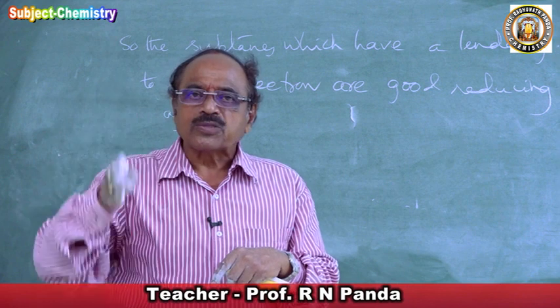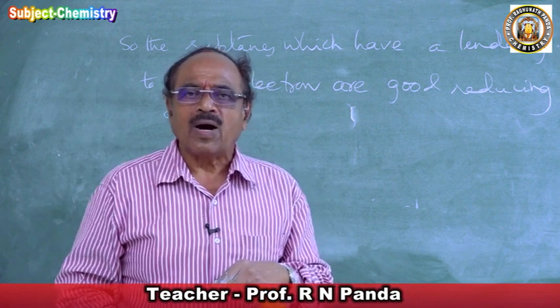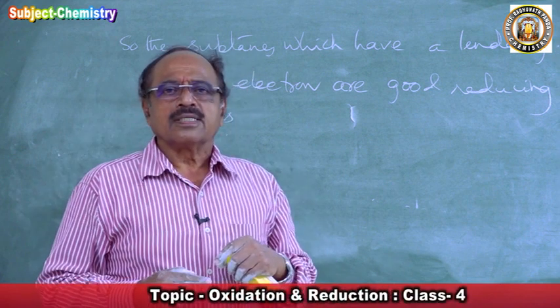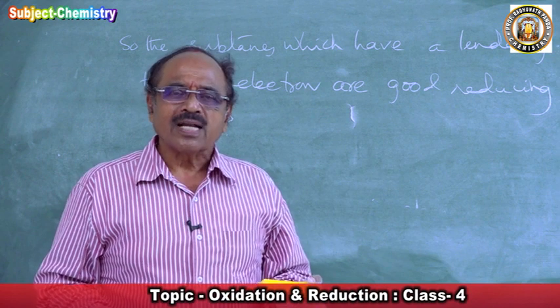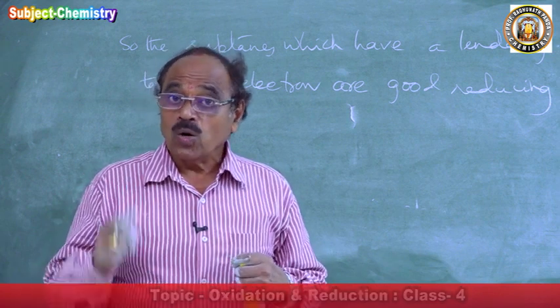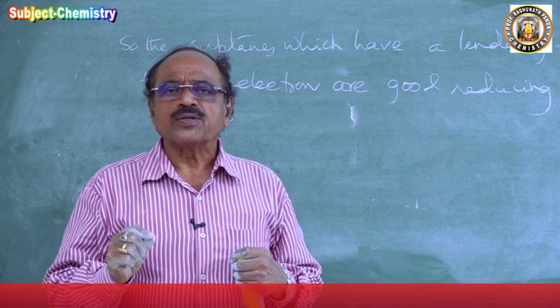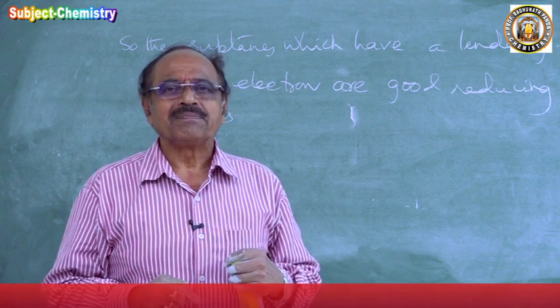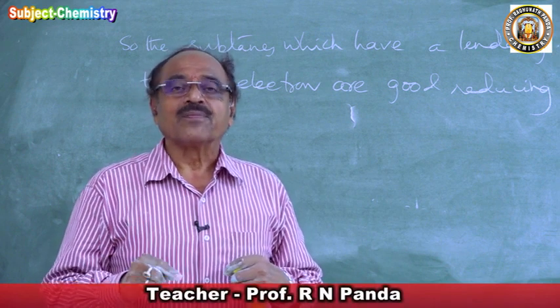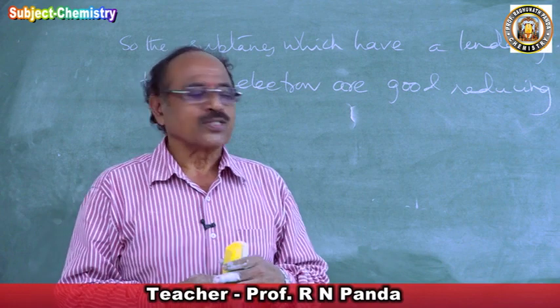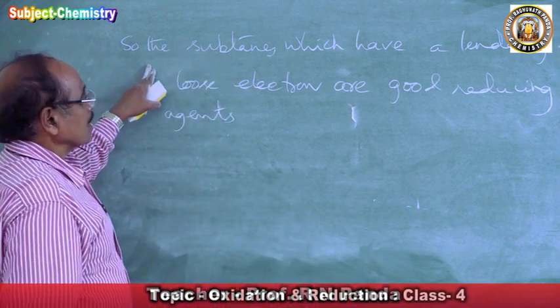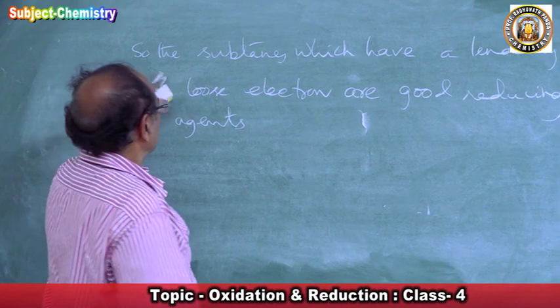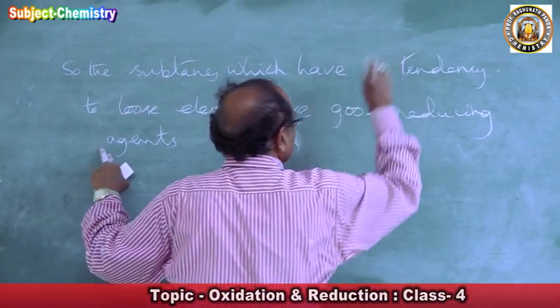All these electropositive elements, all the elements of group 1, they have one electron. They can lose one electron and attain octet. Hence all alkali metals are very good, strong reducing agents. That is why sodium is used as a very good reducing agent. So we'll say that all substances with a tendency to lose electrons are good reducing agents.